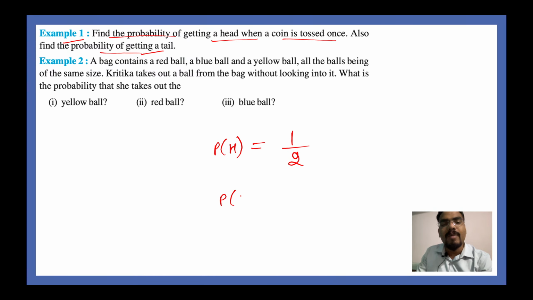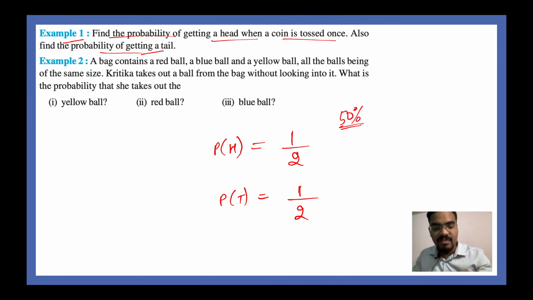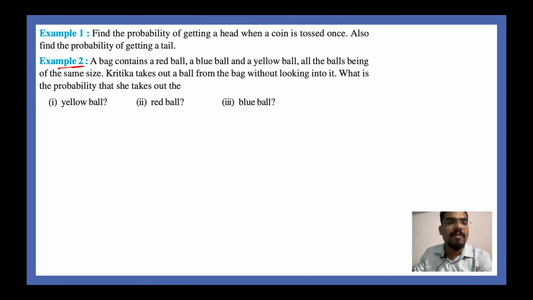Also, what about probability of getting a tail? Again, the total number of outcomes will be 2 and the total number of tails that are available on one toss of a coin is also 1. So that means your probability of getting a tail is equal to 1 by 2. So both the probabilities are same, which means there is a 50% chance that you will get a head and there is a 50% chance that you will get a tail. Very nice. Coming to example number 2, we have so many questions to do today and already we are late. So moving on to the next question.